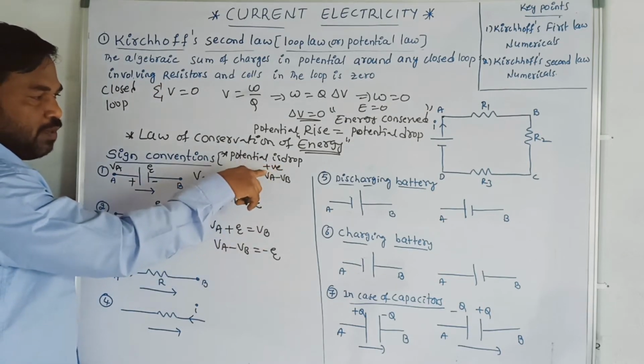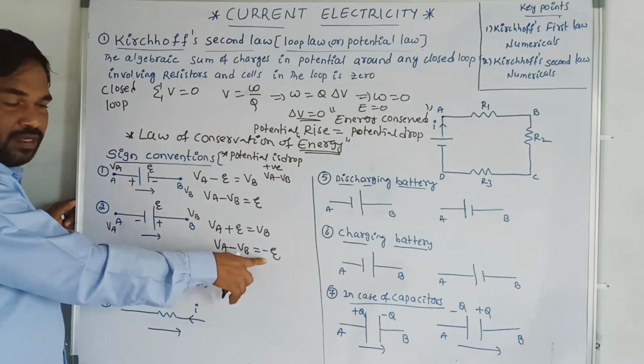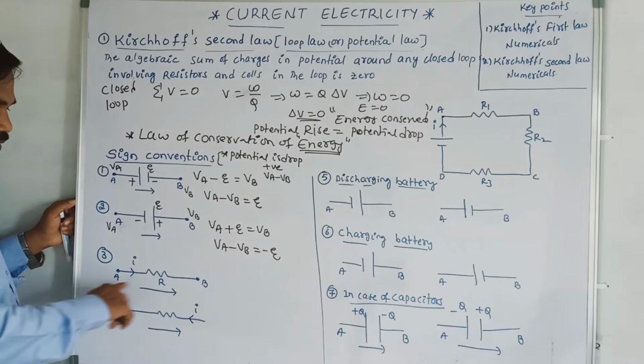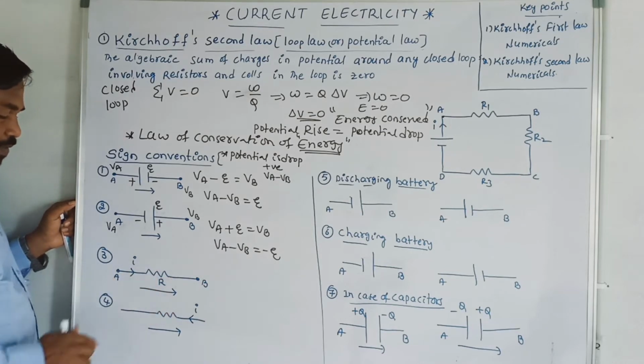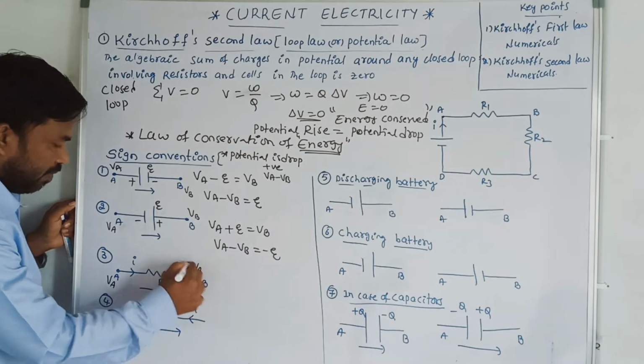When potential is dropped, it is positive. When potential is raised, it is negative. That's why the potential difference VA minus VB is equal to negative. Now similarly we can apply it here. So this is VA and here VB.